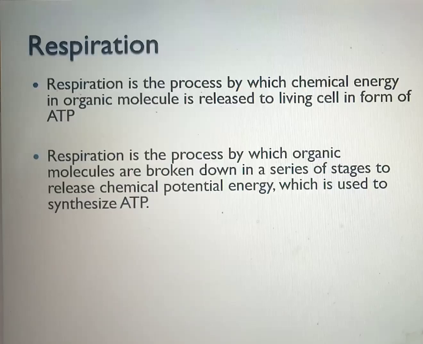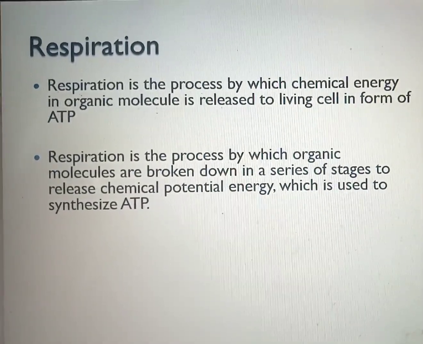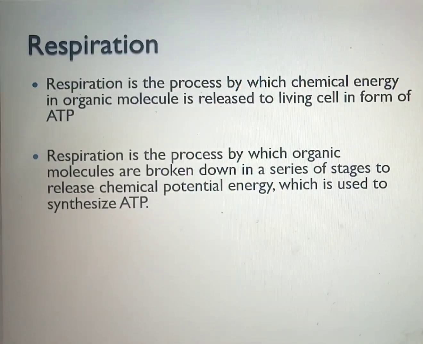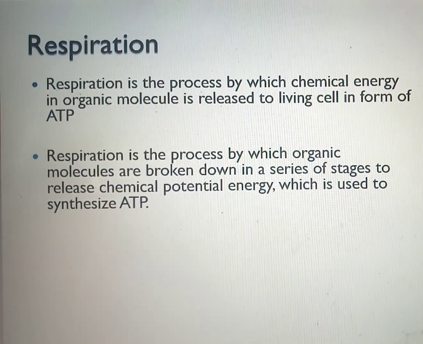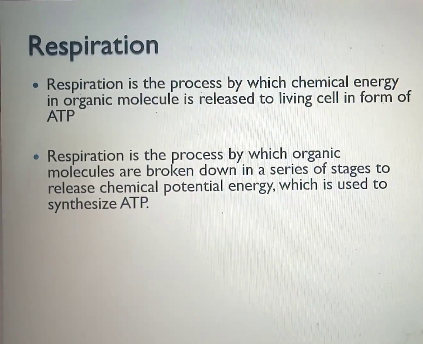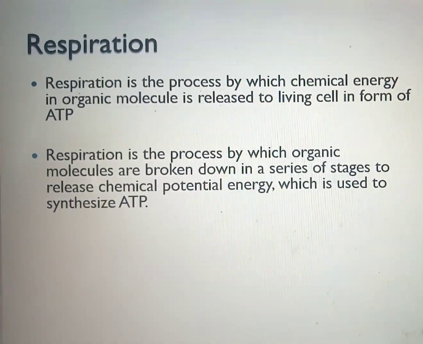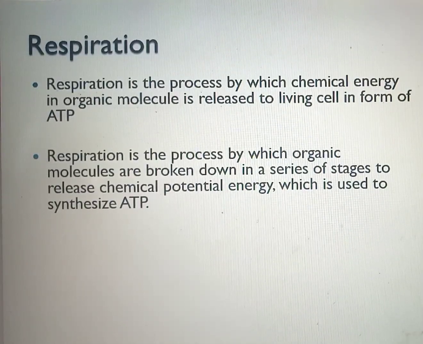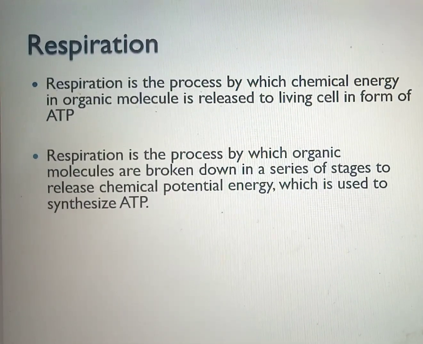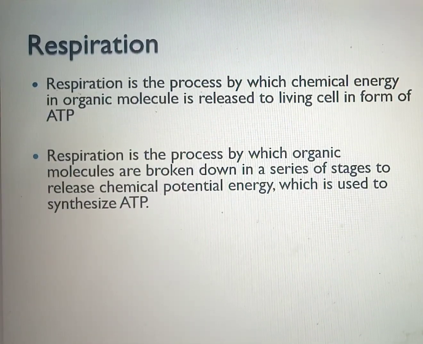Or better still, you can look at respiration as the process by which organic molecules are broken down in a series of stages to release chemical potential energy, which is used to synthesize ATP. I said earlier that the food we eat is referred to as organic substance, you can say organic molecule.